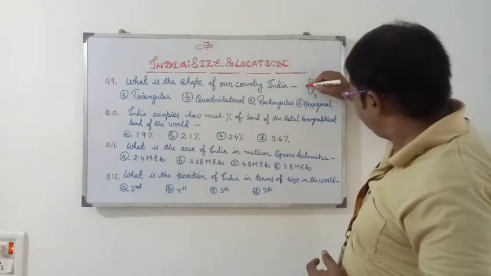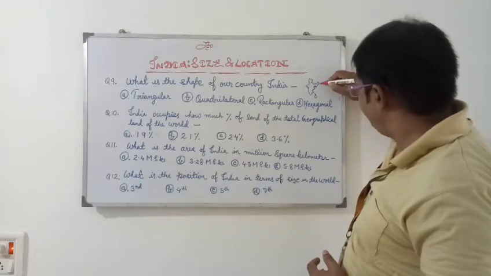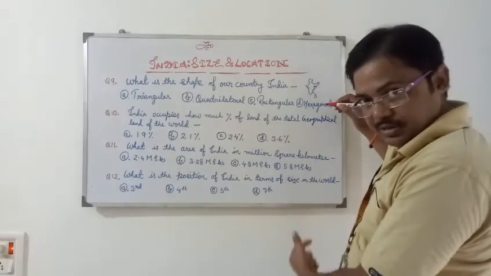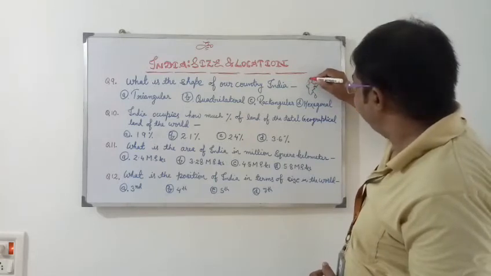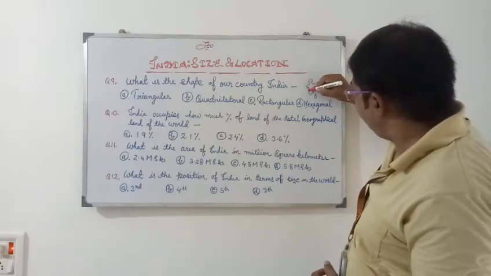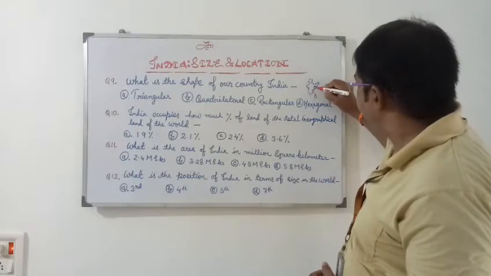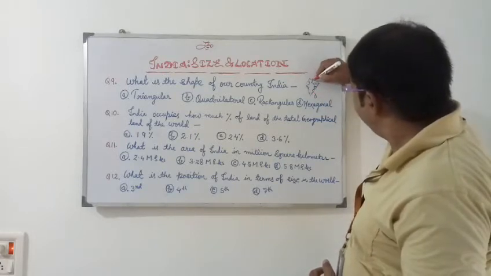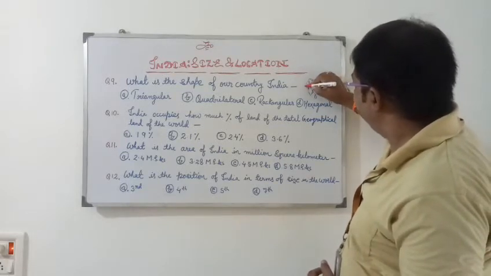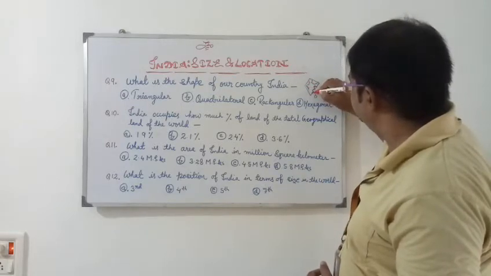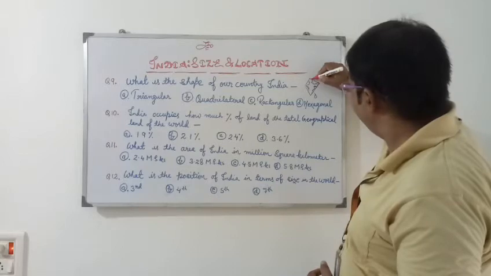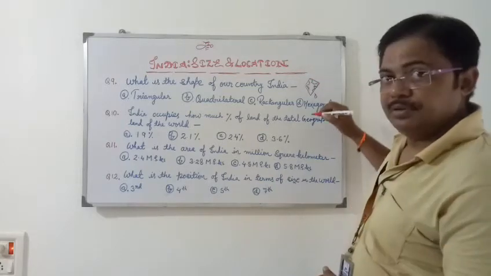Putting these 4 points, extreme north, south, west and east, if we draw a line between these points, we get a quadrilateral shape.